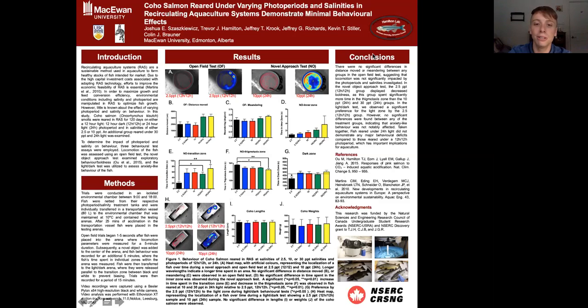The coho salmon used in this study were reared by our collaborators at UBC for 120 days in RAS on either a 12-hour photoperiod or a continuous 24-hour photoperiod, and at salinities of 2.5 or 10 ppt. An additional group was also reared under 24-hour light and 30 ppt. If we take a look at the photos on the bottom right area of the poster, you can see the RAS and coho salmon that were used in this study.